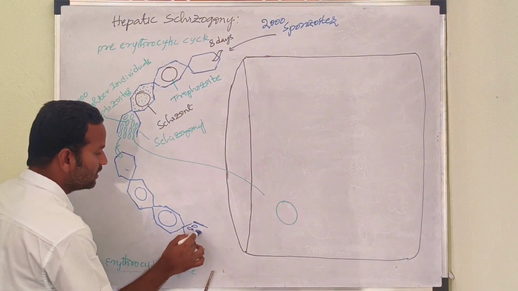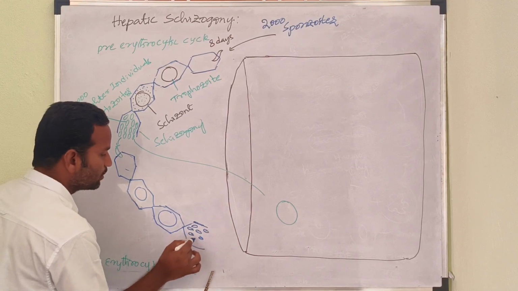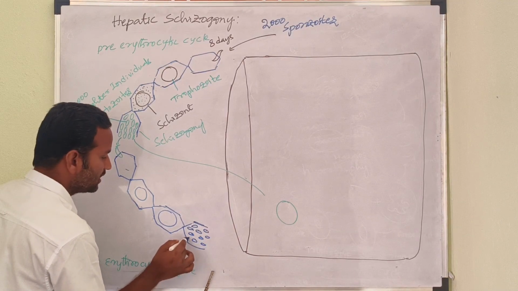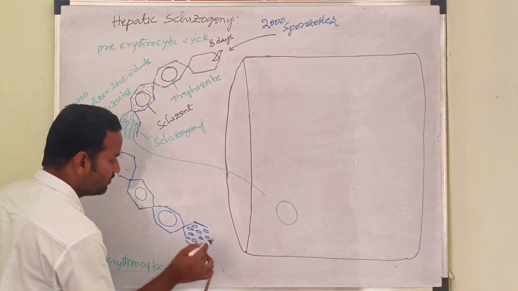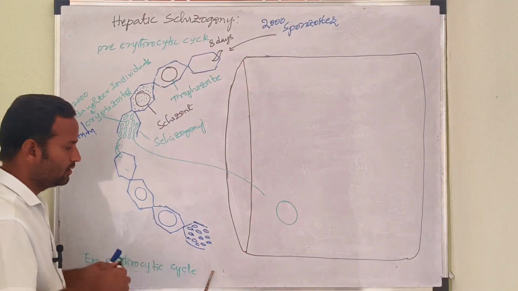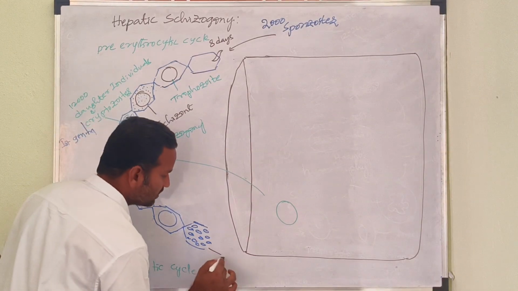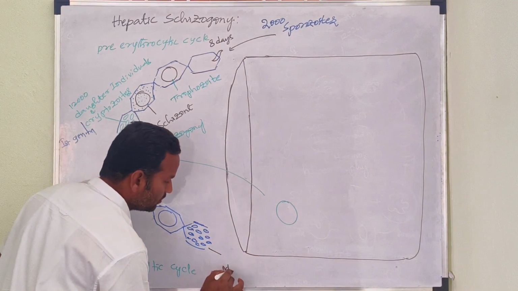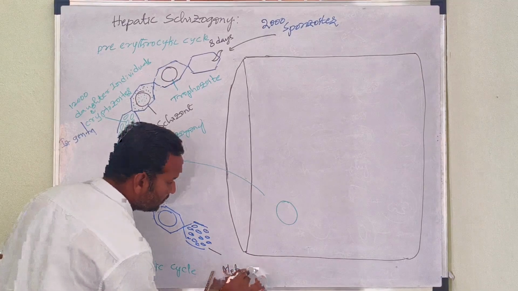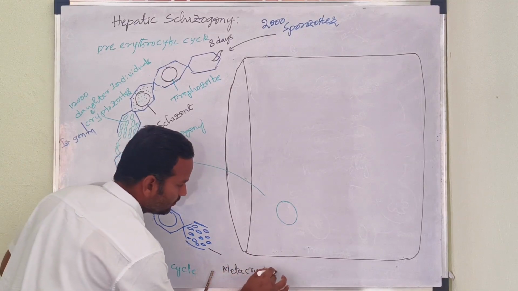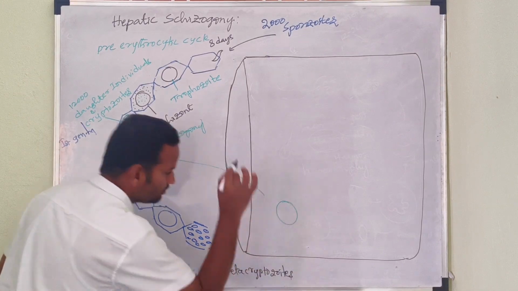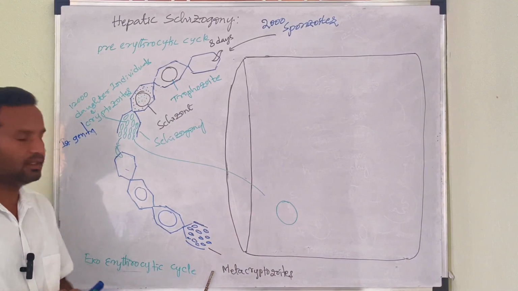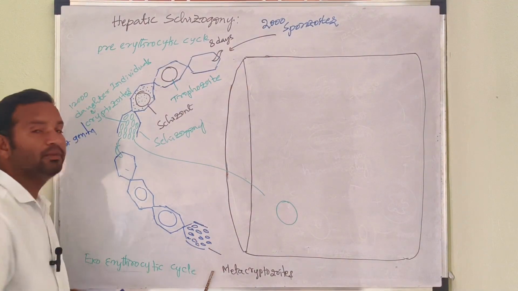As a result, they produce metacryptozoites.